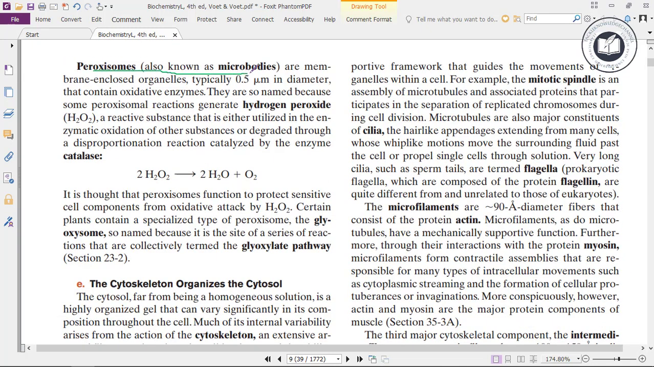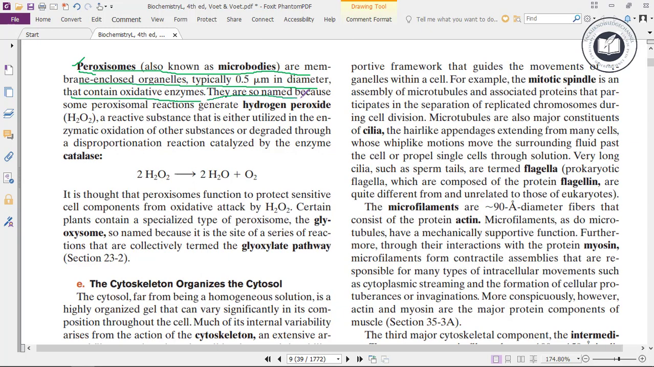Peroxisomes, also known as microbodies, are membrane-enclosed organelles typically 0.5 micrometers in diameter that contain oxidative enzymes. So these peroxisomes are also known as microbodies. They are membrane-enclosed organelles. They typically are 0.5 micrometers in diameter, and they contain oxidative enzymes.